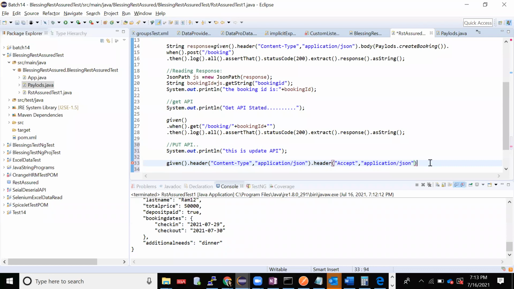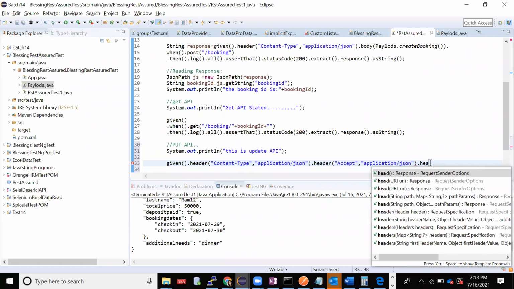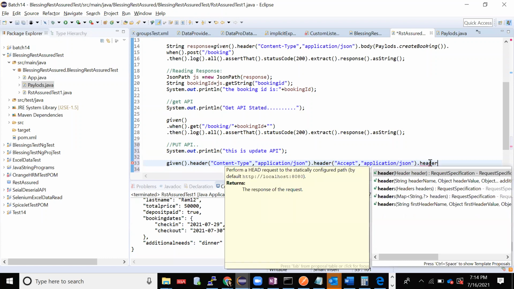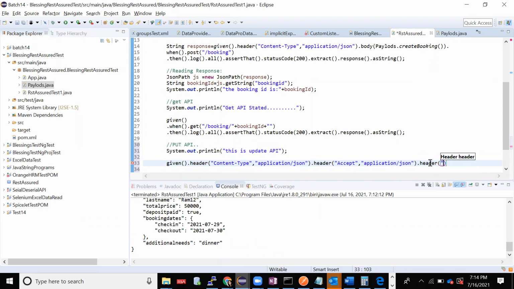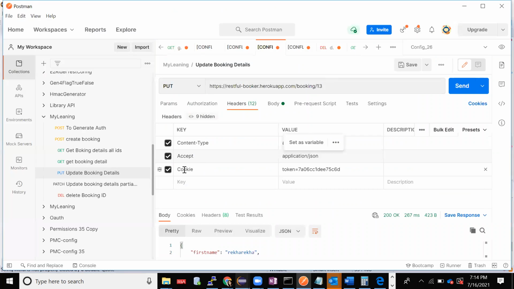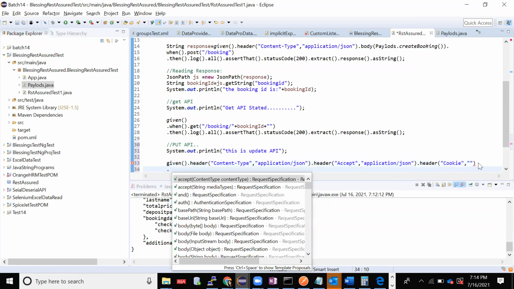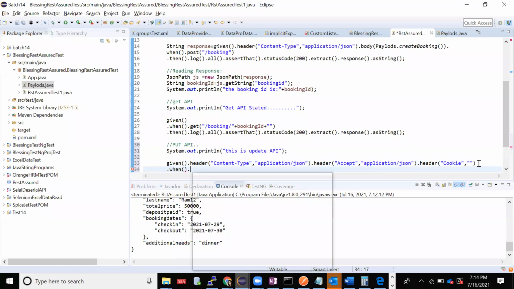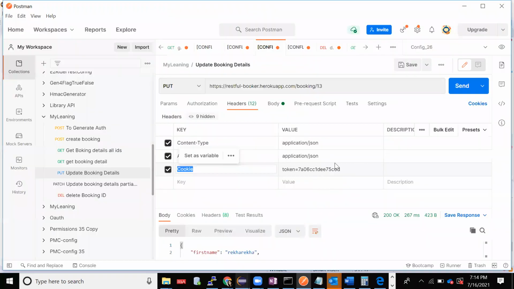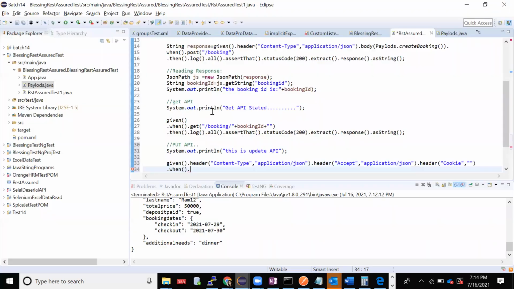One more header I have, that is token. That is cookie, nothing but token, right? I'll take that also in the form of a key and value. But my token value, I don't know, right? As of now I'll keep it as it is. Now, which method? It is a put method, right? Method is put. So I'll put it as a put.